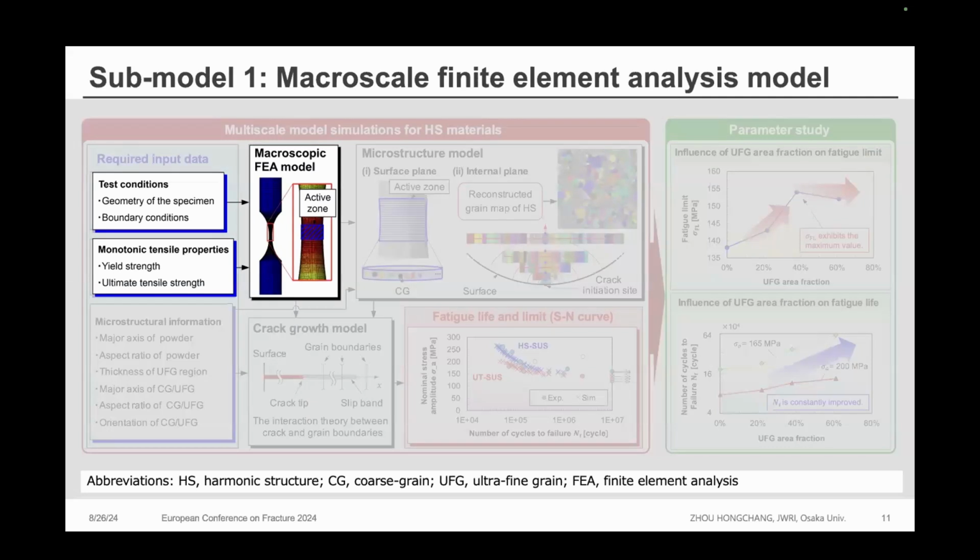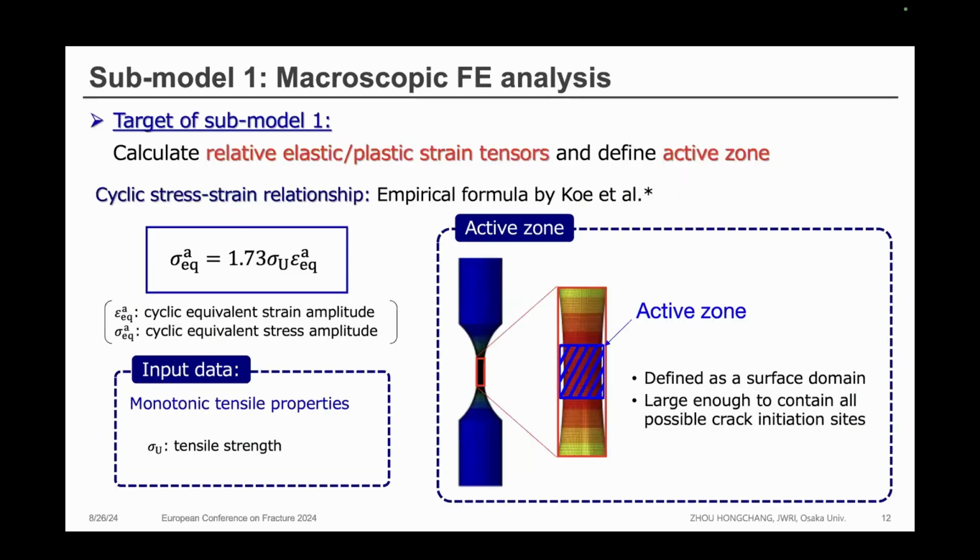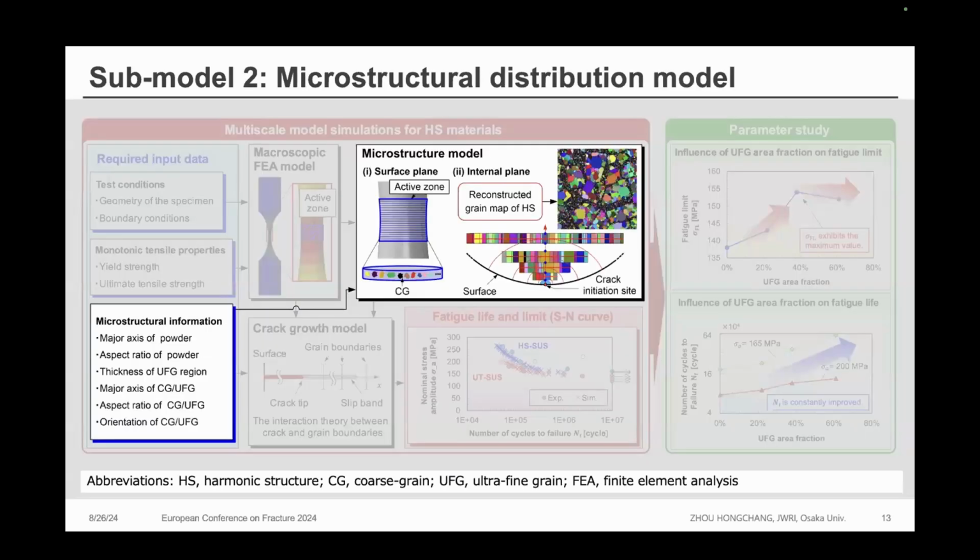Firstly, I will introduce submodel 1, that is the macroscopic FEA model. The target of this model is to calculate the relative elastic and plastic strain tensor and define the active zone. And we calculate the cyclic stress-strain relationship by using the empirical formula by Coy. The input data is only the monotonic tensile strength, that is the yield strength. And we define the active zone as a surface domain, which is large enough to contain all the possible crack initial sites.